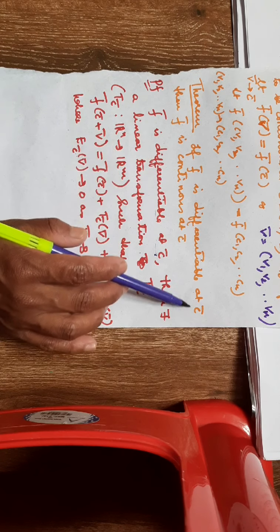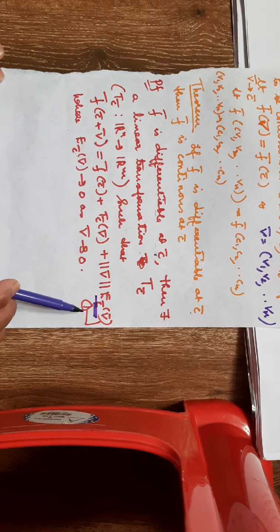Since f bar is differentiable at C bar, we have this relation given by equation 1, where the last term Ec bar of V bar tends to 0 as V bar tends to 0.